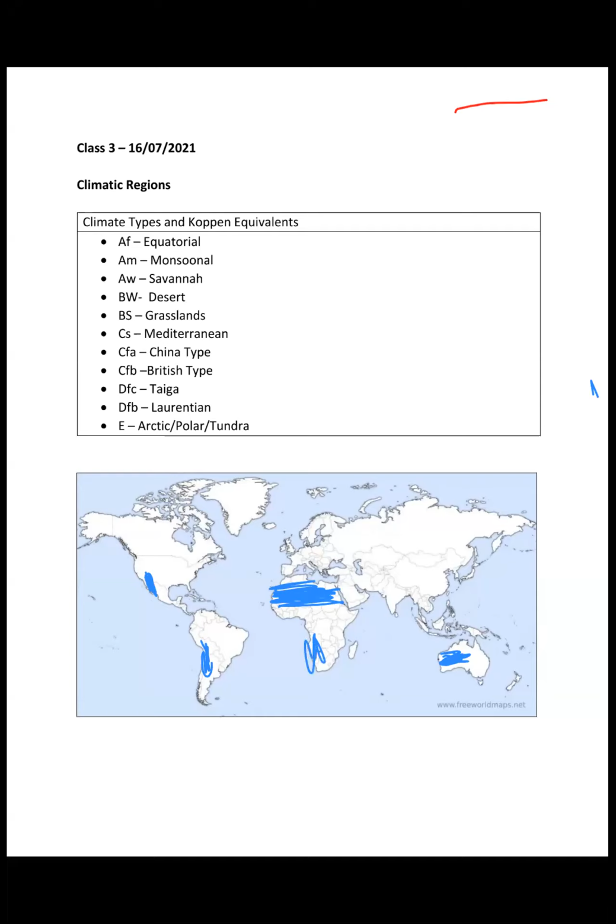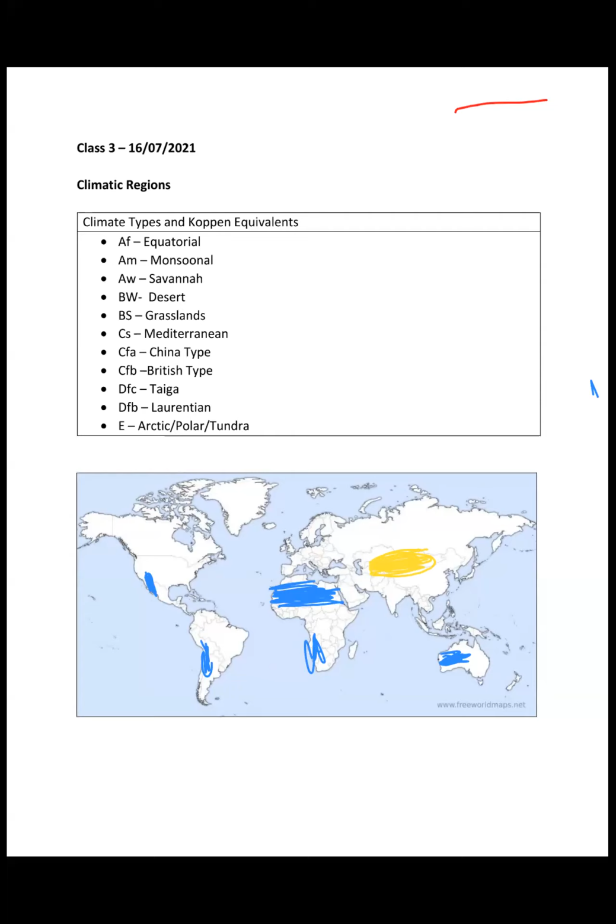And the second type of deserts which have been mentioned are the interior or mid-latitude deserts, which are basically due to the continentality effect. Why? Because being in the interior region, the rainfall does not reach here, and as a result, due to the continentality effect, deserts develop.